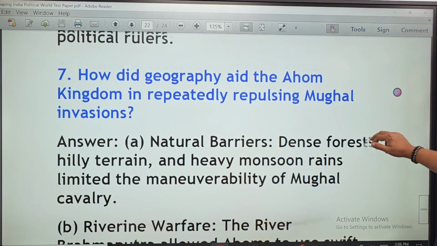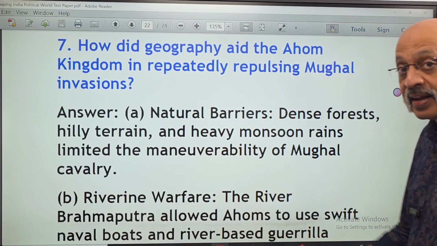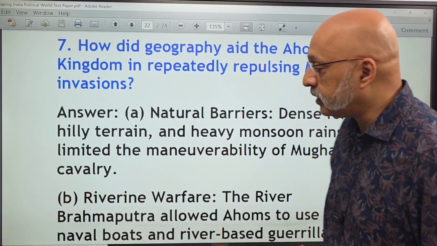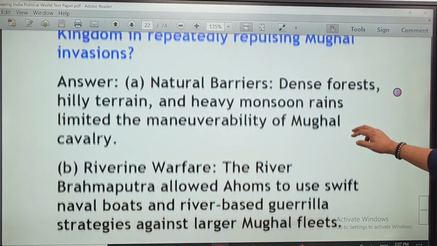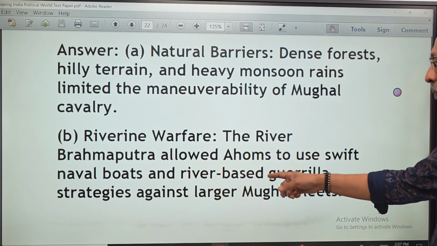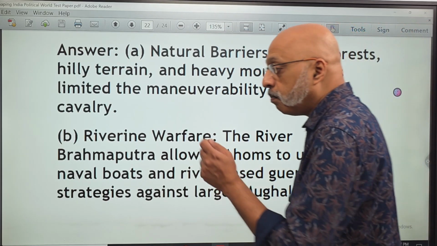How did geography aid the Ahom kingdom in repeatedly repulsing Mughal invasions? Natural barriers: dense forests, hilly terrain. So pretty similar to Maharana Pratap, they were able to take advantage of the landscape of the area. Number 2, the Ahoms were able to use naval boats and river-based guerrilla strategies against larger Mughal fleets. So you see, both the Rajputs.